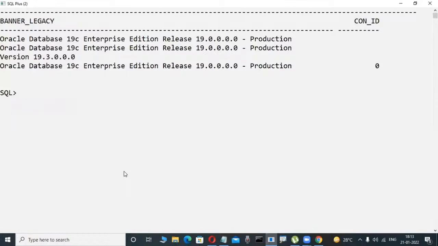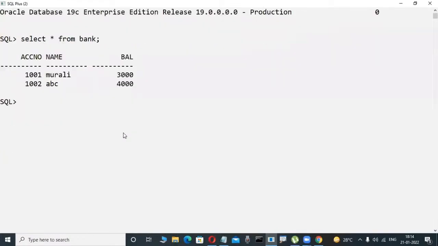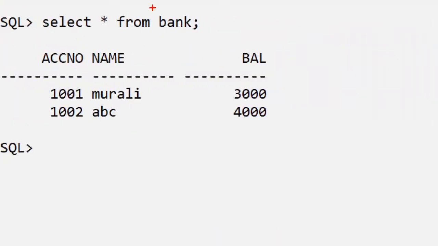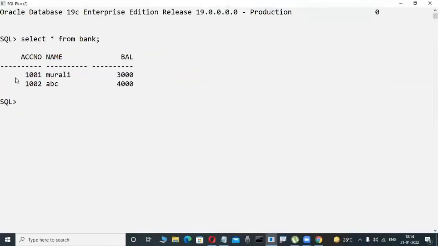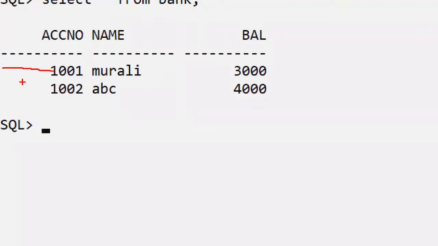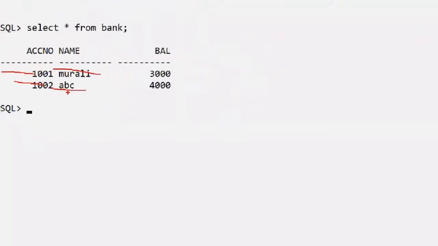Suppose in this database, bank is a table, for example. Just observe the scenario, it is very easy to understand. In table format we store the data. Suppose this is in SBI bank. Observe here, these are columns: account number, name, and balance. These are called columns. Here, 1001 and so on, these are called rows or data.